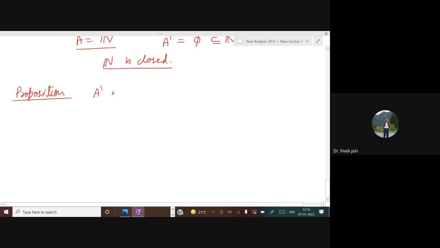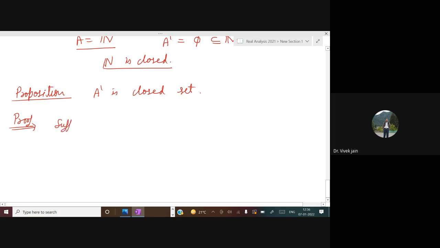A dash is a closed set. Now we want to prove that A dash is closed. Proof. There may be several methods to prove it, but I am doing this one.